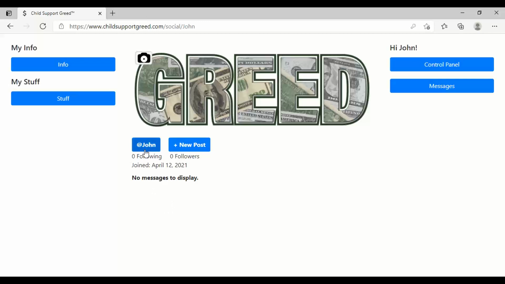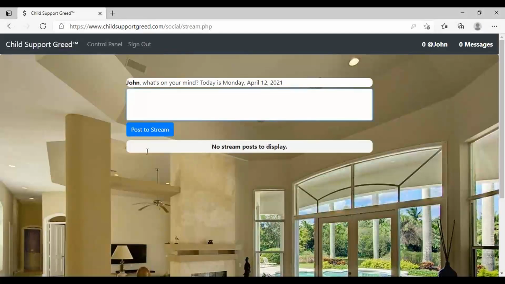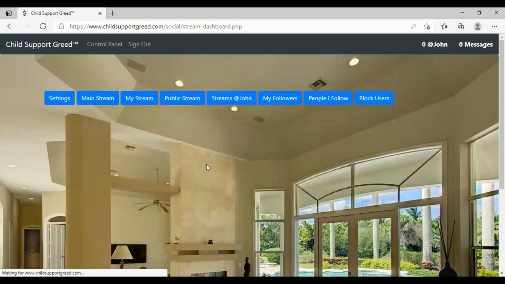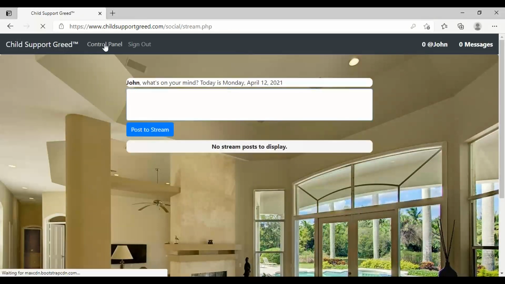So now you see it has @John. Now because I'm logged in as John, when I click @John, it's going to take me here where I can add a new message to my page. This is the main stream. Up here you see /stream.php. So I'll click stream dashboard and I'll click mainstream just to show you. Same page.